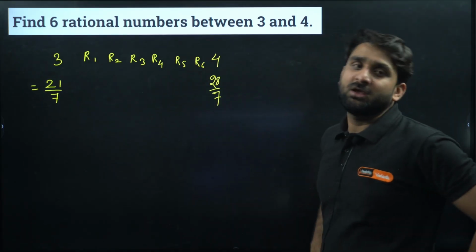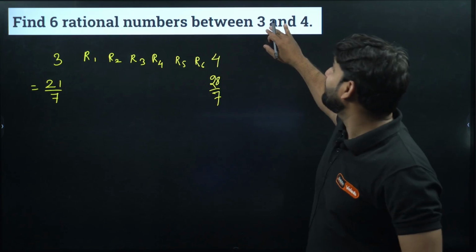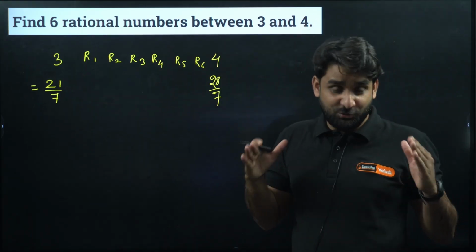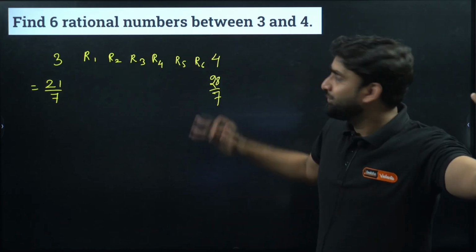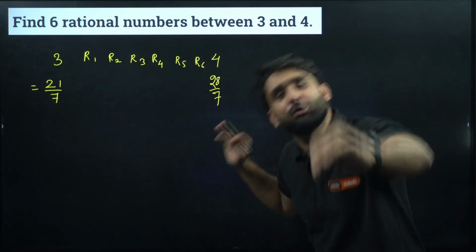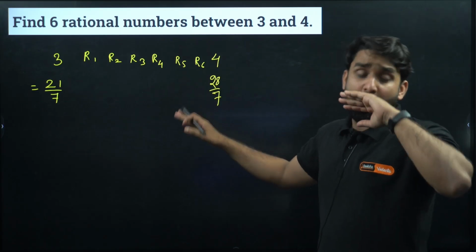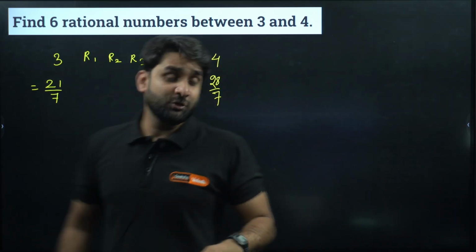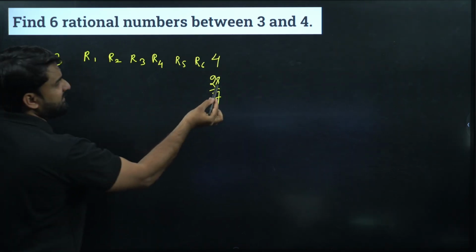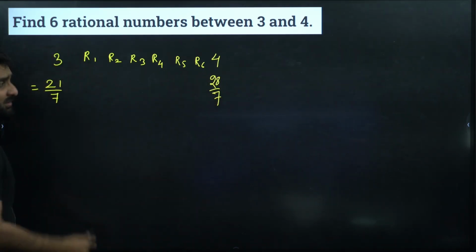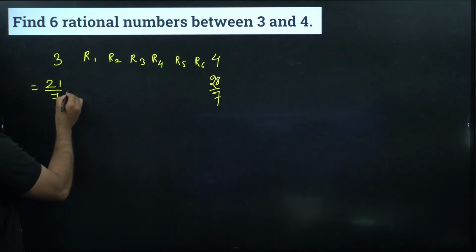You might be thinking, so how? Why? Because whenever we want to find the rational numbers between two numbers, always try to make either the numerator in both the fractions equal, or the denominator. You can make the numerator equal in both, or you can make the denominator equal. So here, on dividing 21 by 7, we are getting 3. On dividing 28 by 7, we are getting 4, which is required. And look at the denominator. Now the denominator has become equal. So we can write by counting.